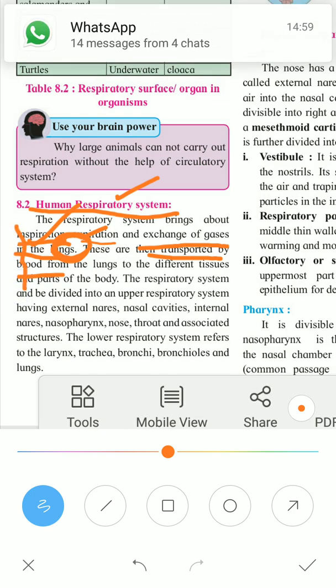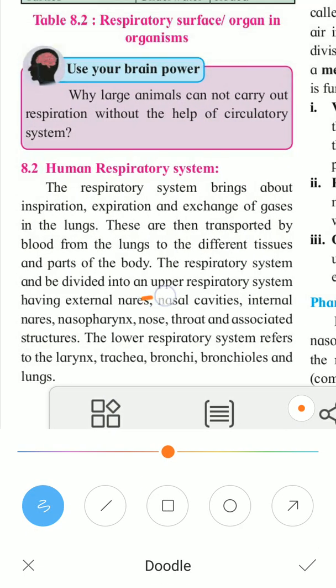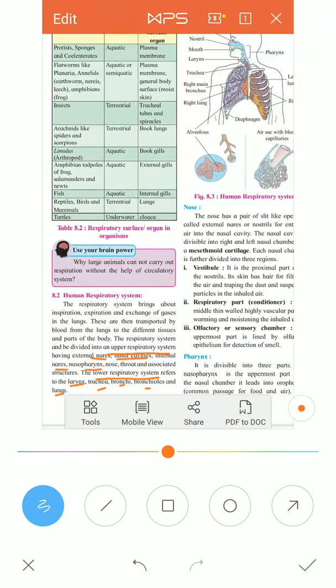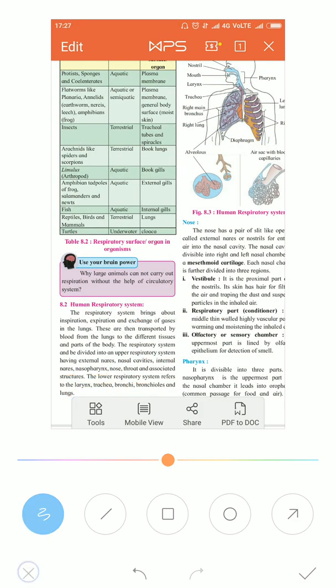Now the respiratory system in human beings is divided into two parts: the upper respiratory system and the lower respiratory system. The upper part has the nose, nasal cavity, internal nares, pharynx, etc. And the lower respiratory system has the larynx, trachea, bronchi, bronchioles and lungs, which we will discuss in detail. This respiratory system can be asked as a long question for 4 marks, where you are expected to draw the diagram also. The diagram itself can be asked for 2 marks.